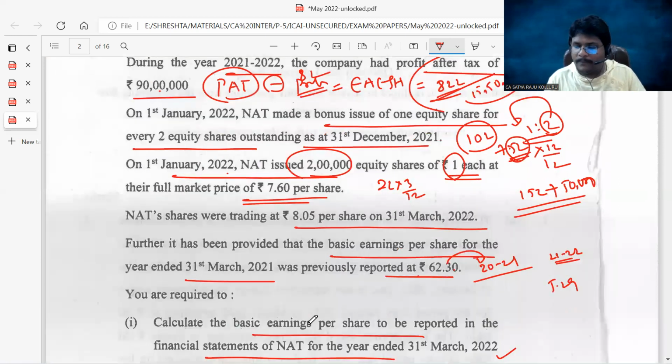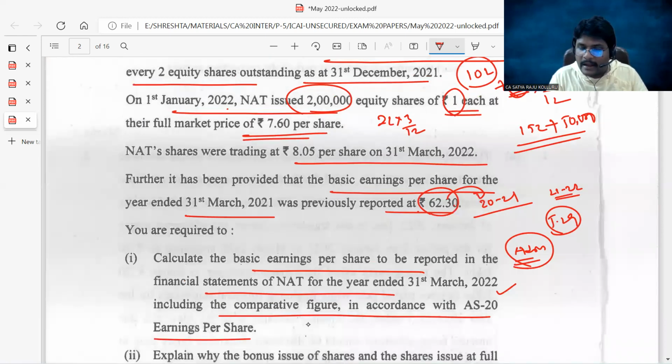But we should not compare 5.29 with 62.30. The reason is whenever bonus shares are issued, we need to work out the adjusted basic EPS. Now, how to calculate the adjusted basic EPS? Previous year earnings divided by previous year shares plus current year bonus shares. You can calculate the adjusted EPS because in the problem it is clearly given that along with the current year EPS, you should also work out the comparative figure in accordance with AS 20.